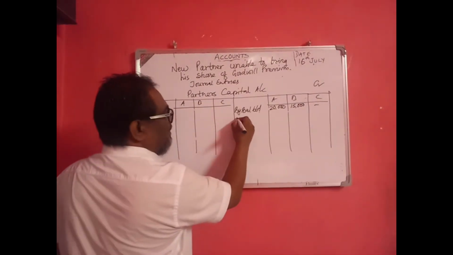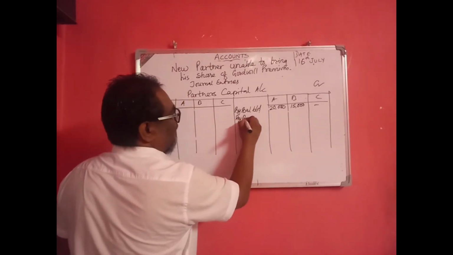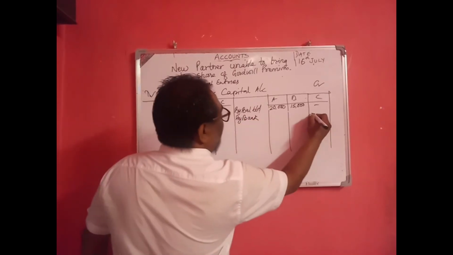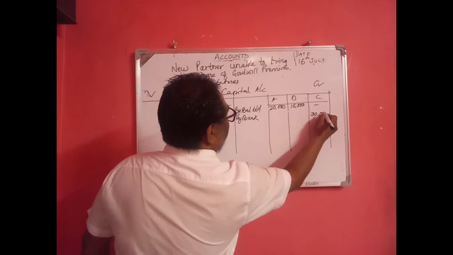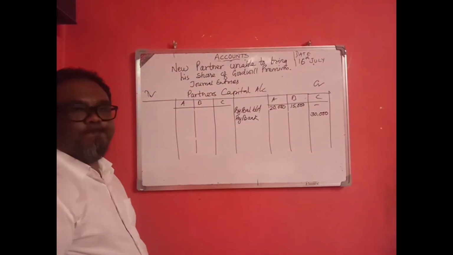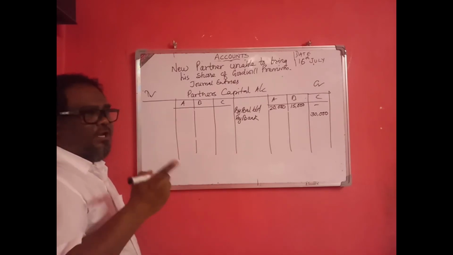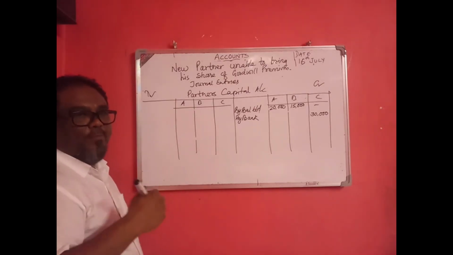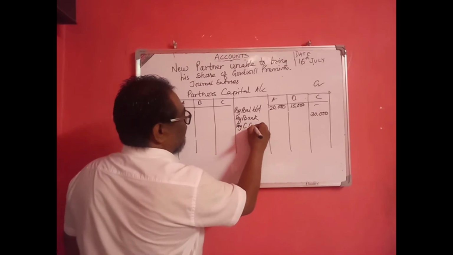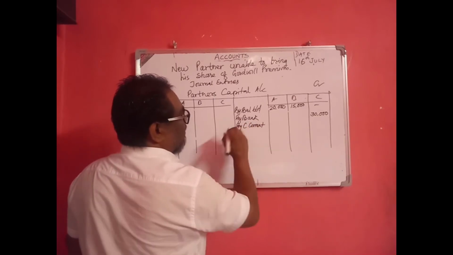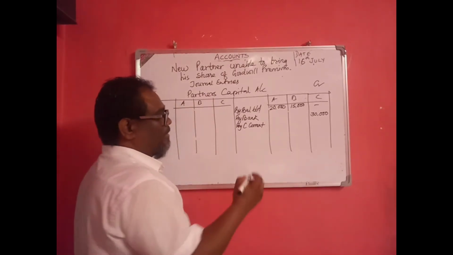Now C brings capital, bank account debited to C's capital. This is a ledger. The capital brought by C is 30,000. And C is unable to bring his share of goodwill premium. The entry: C's current account debited to A's capital account and B's capital account credited. It will not affect C's capital account. It will be credited to the A and B capital accounts.